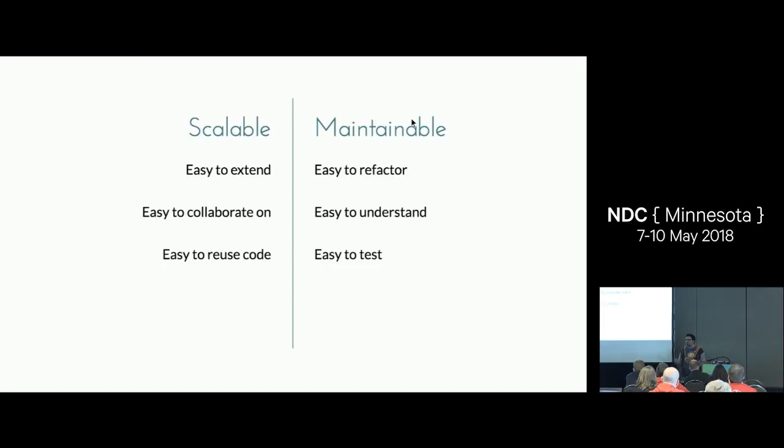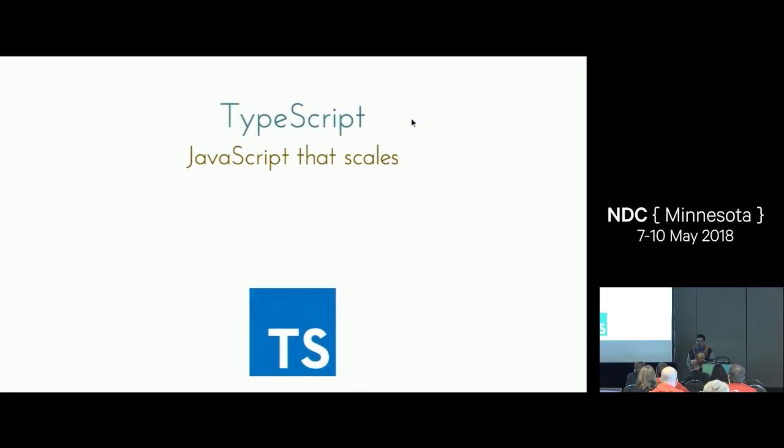We also want it to be easier to test. We write tests. We aim for about 85% code coverage. Not that that really matters. What we want to do is we want to write tests that are valuable, not just write tests for the sake of writing tests. And TypeScript allows us to write more robust tests because they are also type checked. So that's what I mean when I say scalable, maintainable.